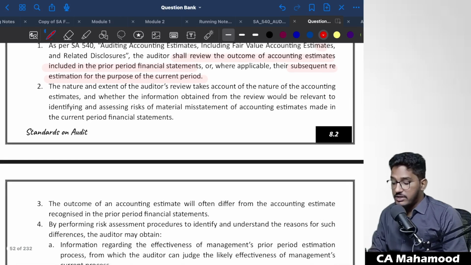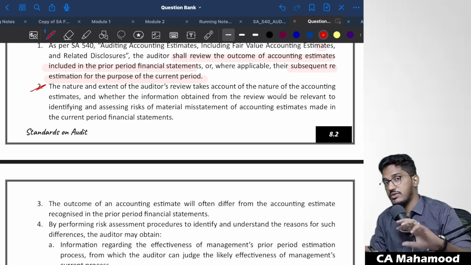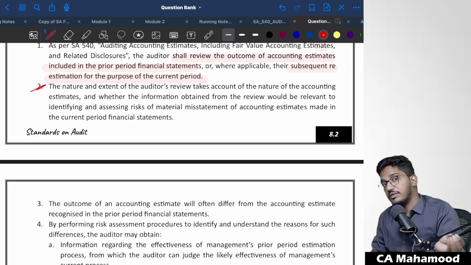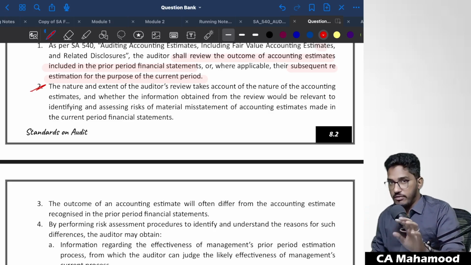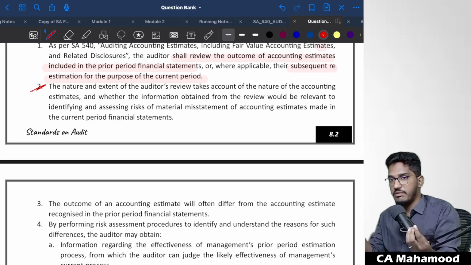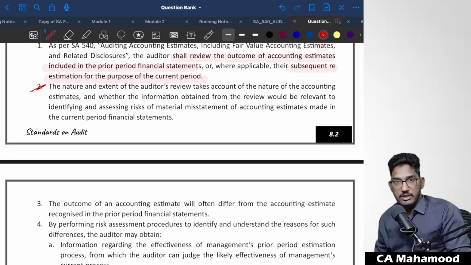Next one. The nature and extent of the auditor's review takes account of the nature of the accounting estimates and whether information obtained from the review would be relevant in identifying and assessing the risk of material misstatement in the current year. Nothing but, if you review the accounting estimates of the previous year, that will help you to identify and assess the risk of material misstatement of the current year. If you verify last year's accounting estimates and their outcomes, that will help you identify the risk of material misstatement relating to the accounting estimates of the current year. That we already know. You can use the prior year's information for evaluating the current year's risk of material misstatement.